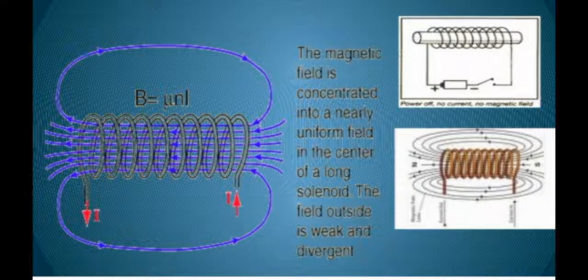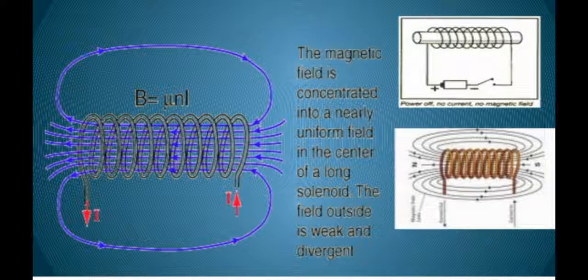Then the intensity of the magnetic field of a current carrying solenoid depends upon the following factors. On which factors will it depend? The first is the number of turns. The more turns we take, the stronger the magnetic field. Means magnetic field is directly proportional to N.